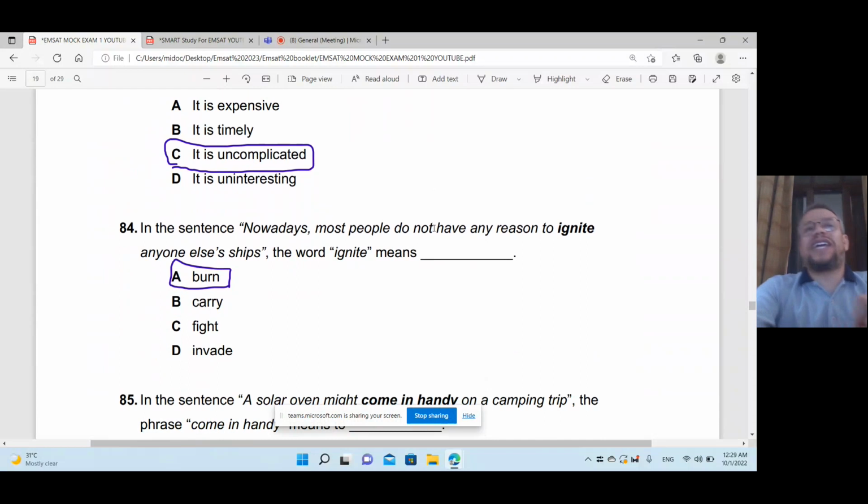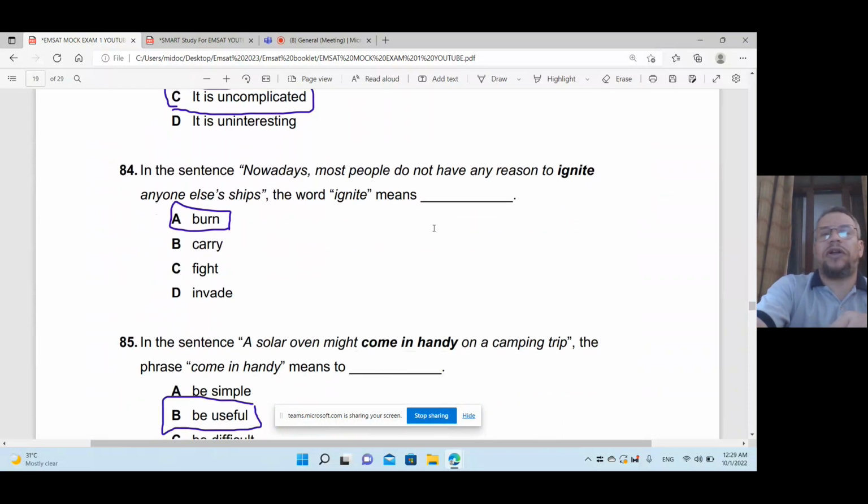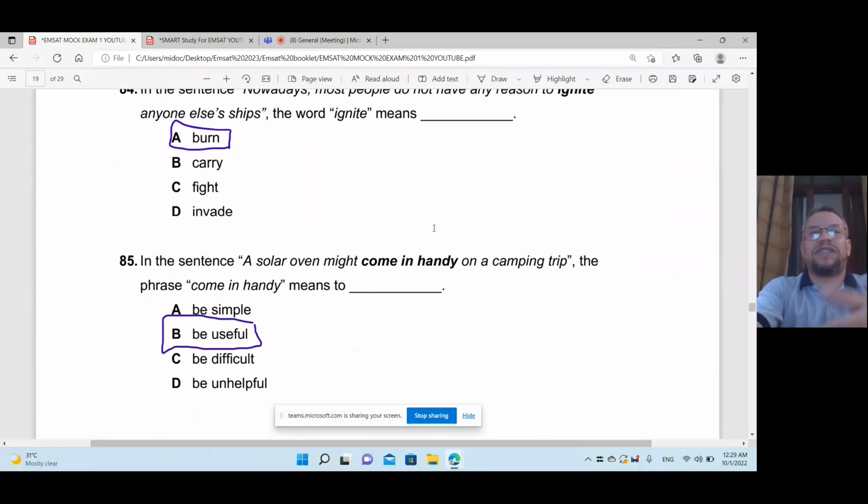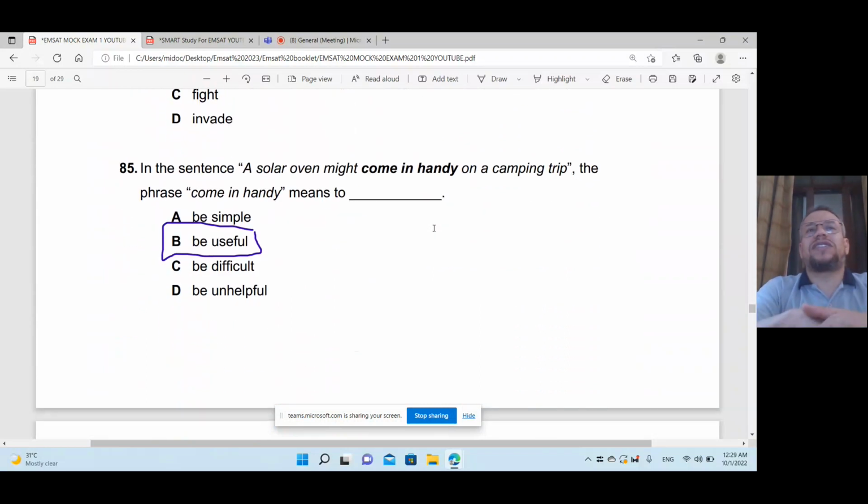In the sentence, nowadays, most people don't have any reason to ignite anyone else's ships. Ignite means burn, okay? Fire. In the sentence, a solar oven might come in handy on a camping trip. The phrase come in handy means, yes, be useful. I'm talking about a solar oven being useful when you go on a trip. So it means be useful, not be difficult or simple or unhelpful.